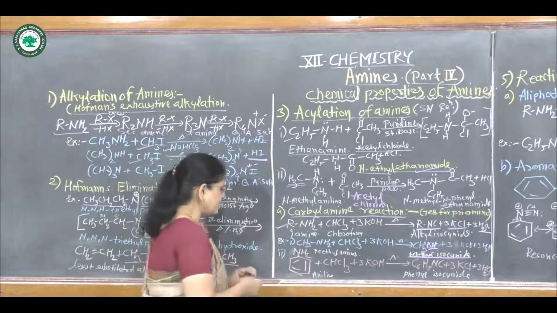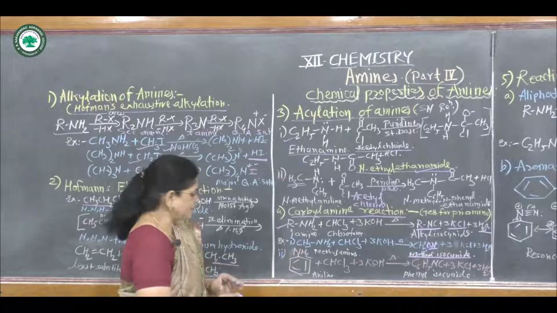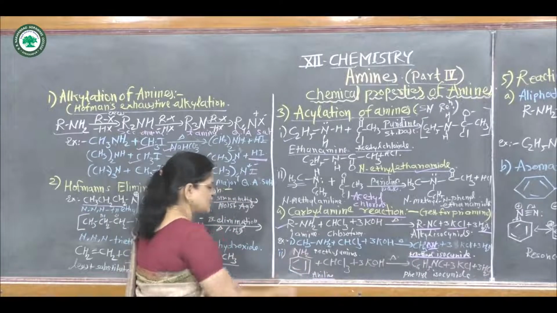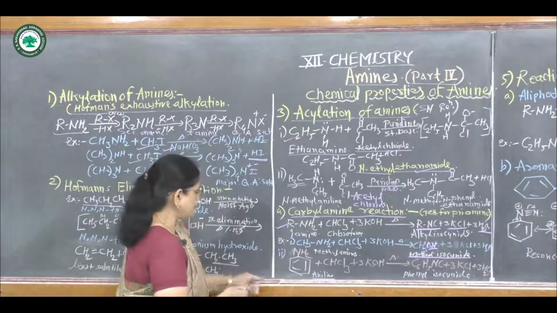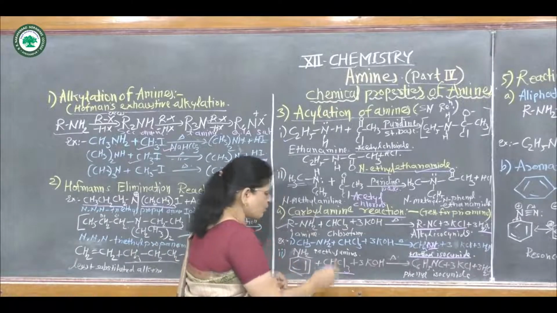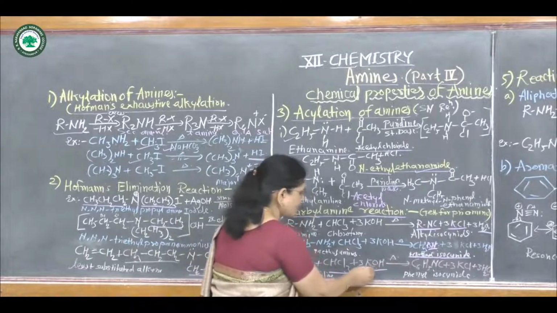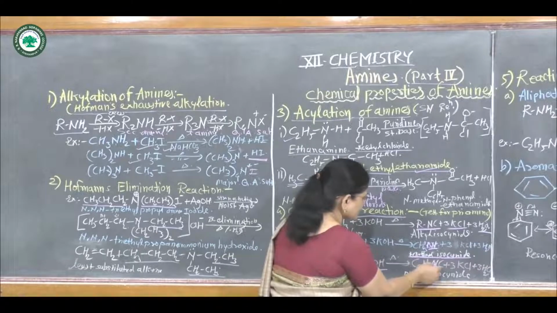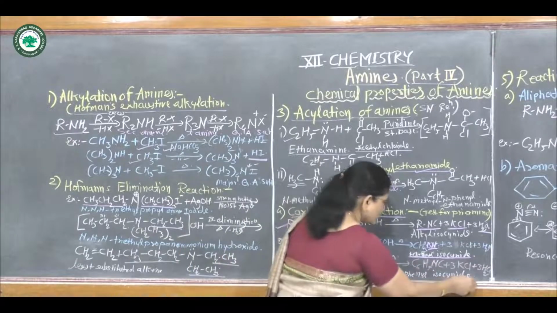The second example is an aromatic primary amine, that is aniline. On the benzene nucleus the NH2 group is attached, hence it is an aromatic amine, aniline. If aniline reacts with chloroform, CHCl3, plus potassium hydroxide, then on heating it gives C6H5NC, called phenyl isocyanide.